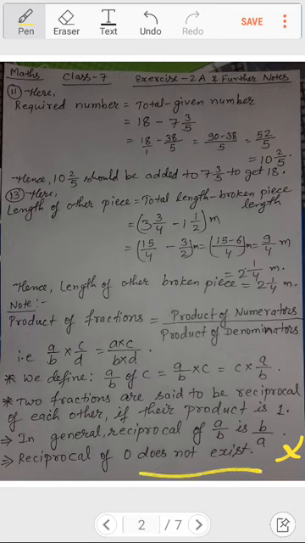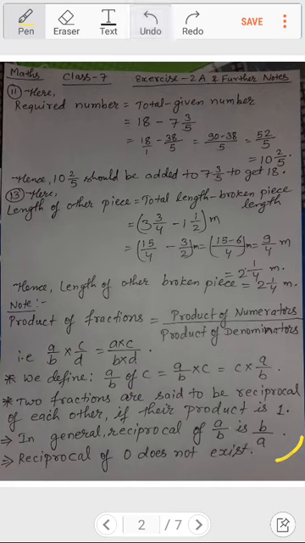What happens in reciprocal? The numerator becomes the denominator and the denominator becomes the numerator. This is only the reciprocal. And when we multiply, the product of two reciprocals is equal to 1. Suppose I write A by B, reciprocal is B by A, then B will be cancelled and A will be cancelled, and 1 will be left. So reciprocals when multiplied give 1.